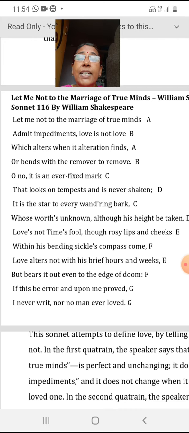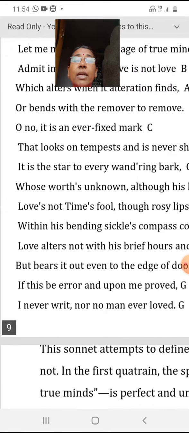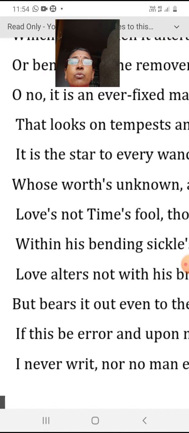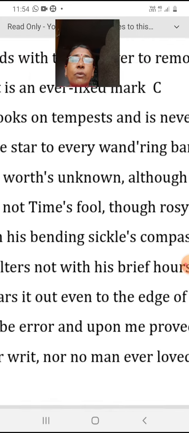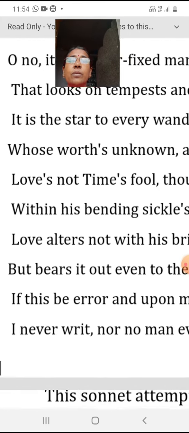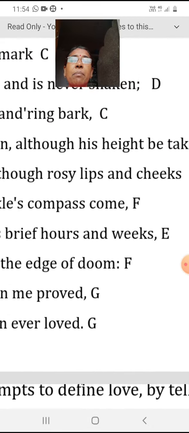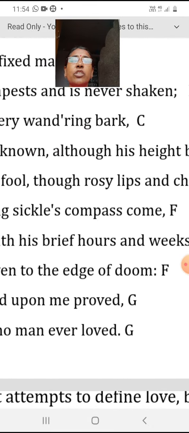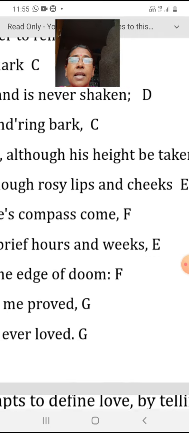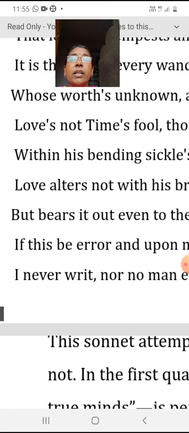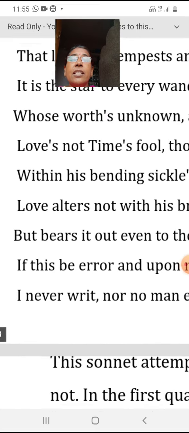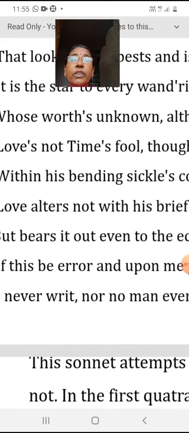Love is not time's fool. It is not time's fool. There will be no effect of time on love. Though rosy lips and cheeks within its bending sickle's compass come. But rosy lips and cheeks means external beauty can be affected by the time. As the time passes, the external beauty can fade away, but love will be always there. Love is like a fixed mark. It is an ever fixed mark.